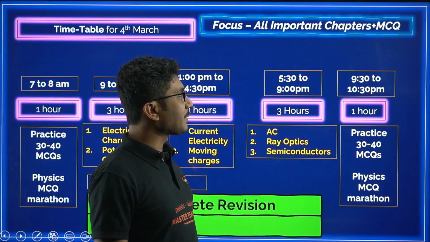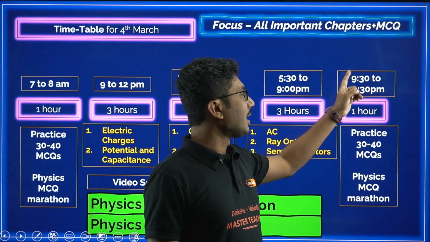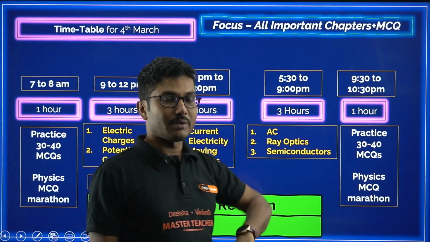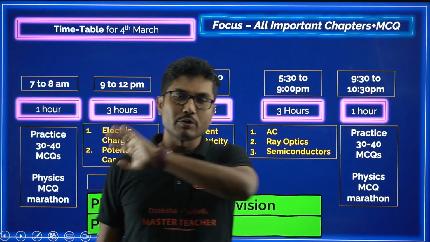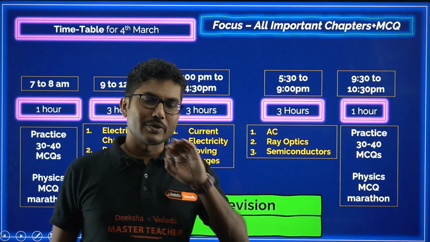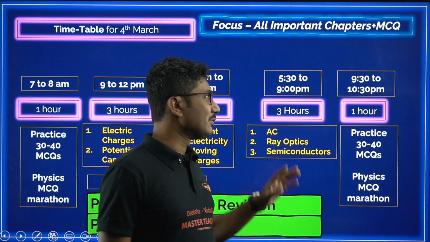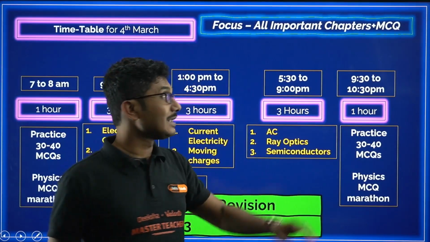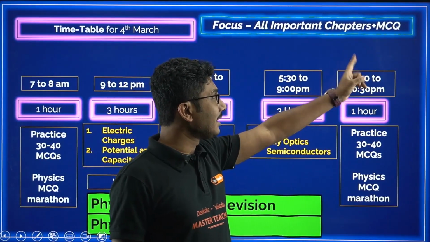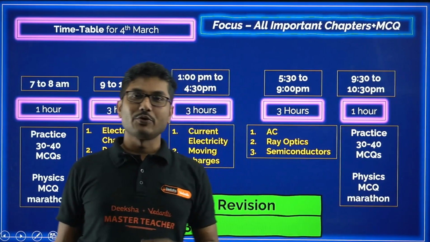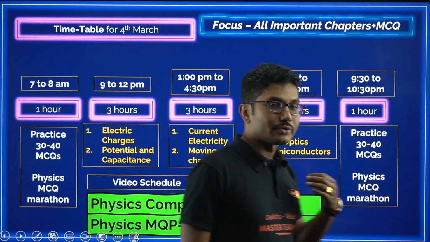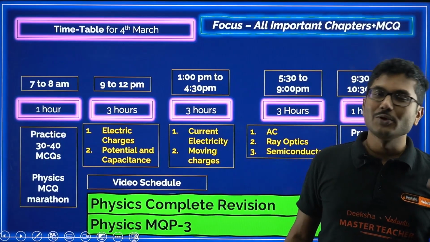Once all the important chapters are completed, from 9:30 you take a half hour break, dinner time, some TV time. If you want to watch some TV, don't watch too many things, just watch some small cartoons or whatever you want. A 30 minute break is necessary. After that, 9:30 to 10:30 you practice some MCQs again before going to bed. Okay, if you start solving MCQs, your sleep will be better.